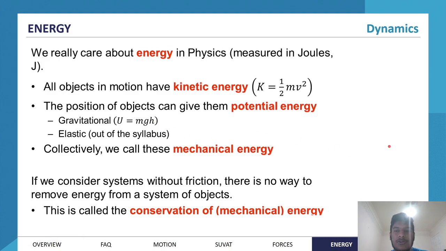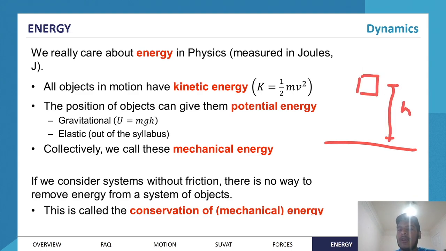Gravitational potential energy talks about when an object is some height above the ground, so let's just say h meters above the ground, it's got some gravitational potential energy. What that means is some amount of energy had to be put in order to put it at that position. So we've sort of stored energy, right? And then if we let go, it actually converts into other forms of energy, kinetic energy, for example.